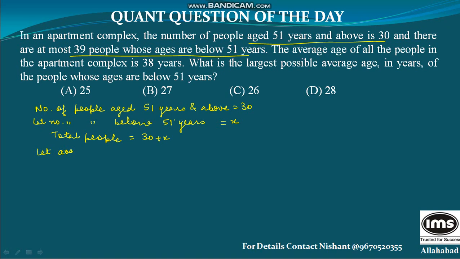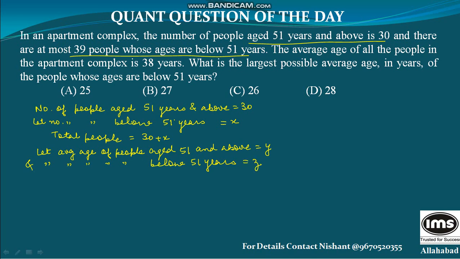The average age of all the people in the apartment is 38 years. Let the average age of people aged 51 and above be y, and let the average age of people below 51 years be z.